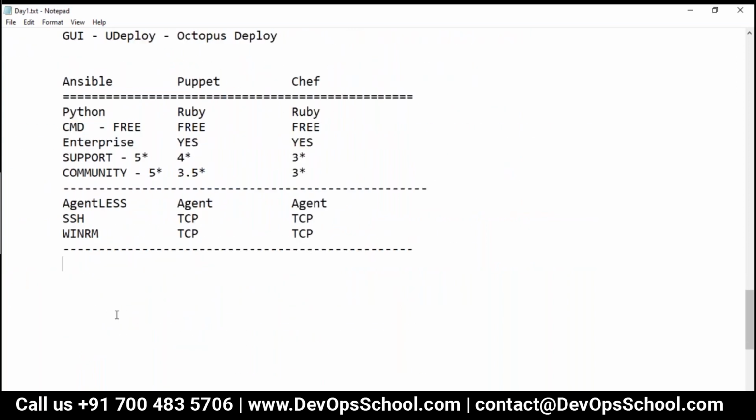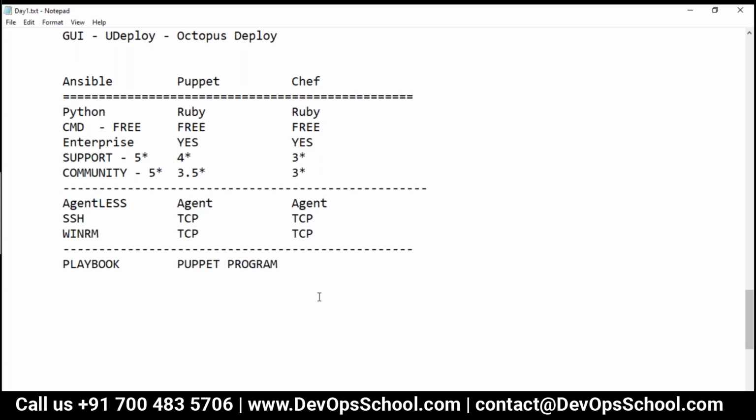Now let me talk about that in terms of terminology which we use. Anyways, Ansible, I am yet to teach you the terminologies, but just for a rough idea, you just want to get very comfy with it. So here in Ansible, the first program is called a playbook. In Puppet we call it a Puppet program. And in Chef we call it